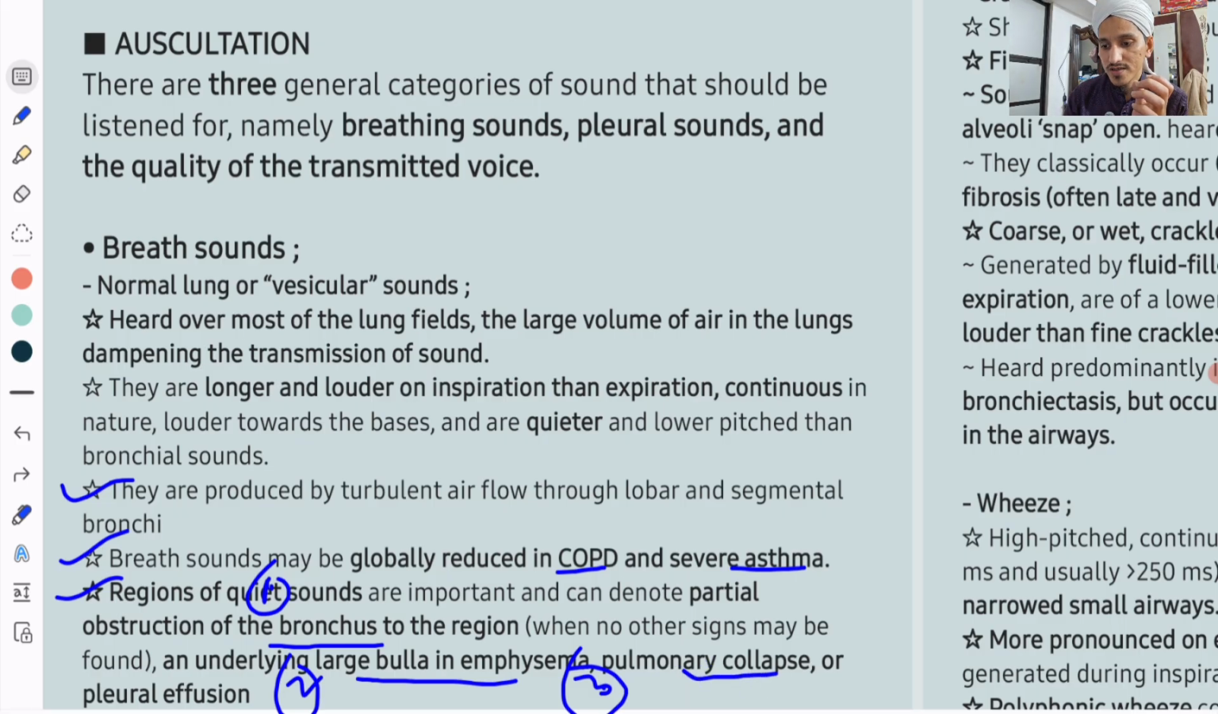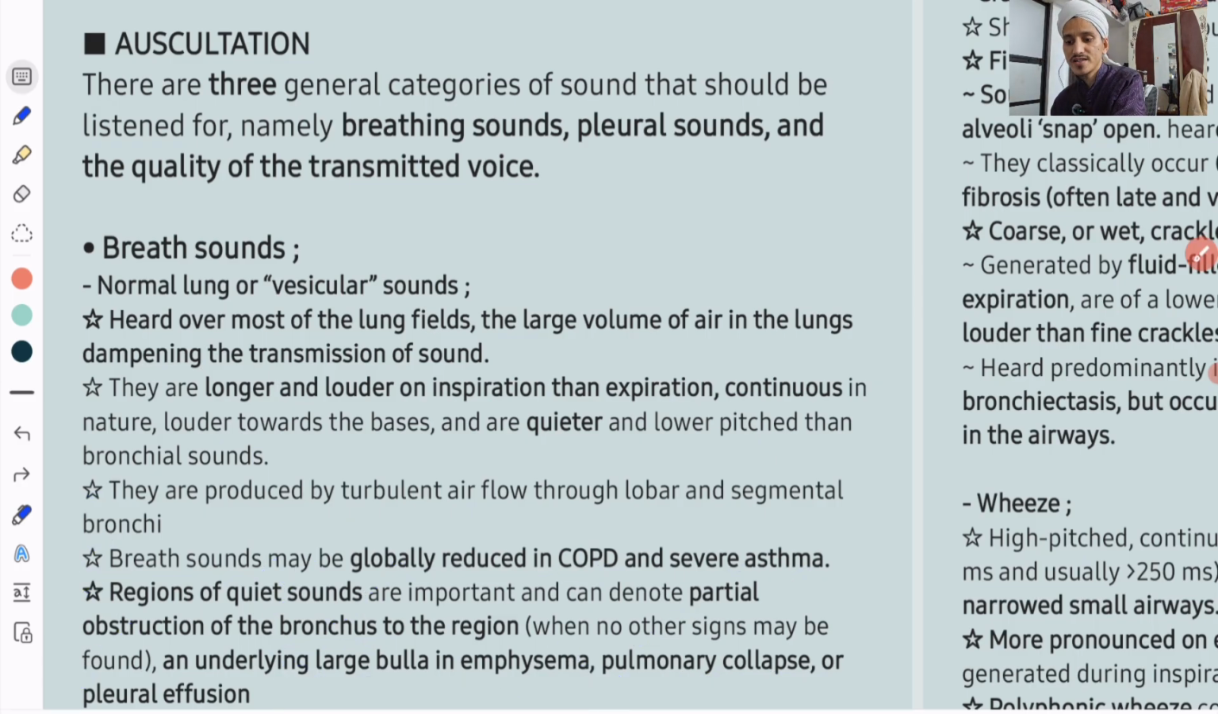Fourth is pleural effusion. In an emphysema patient, as usual, you will get less sound overall. But if at some region you are getting decreased lung sounds, you can think of partial obstruction of bronchi, bulla in emphysema, pulmonary collapse, and pleural effusion. Okay, regional reduction in breath sounds.